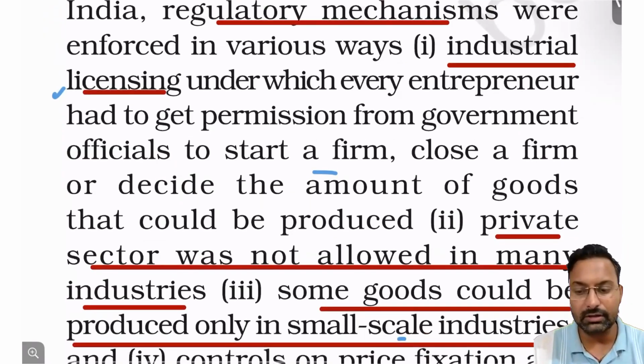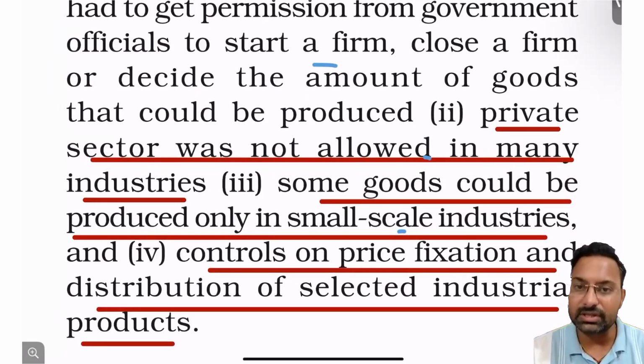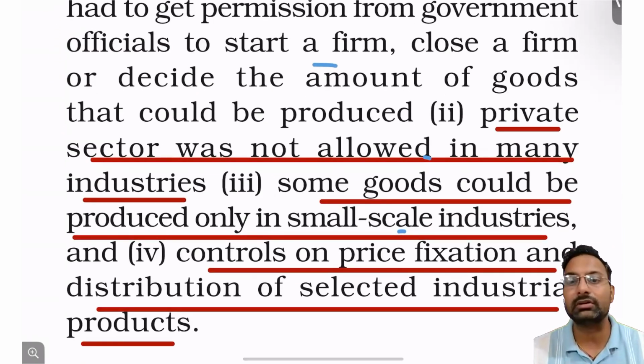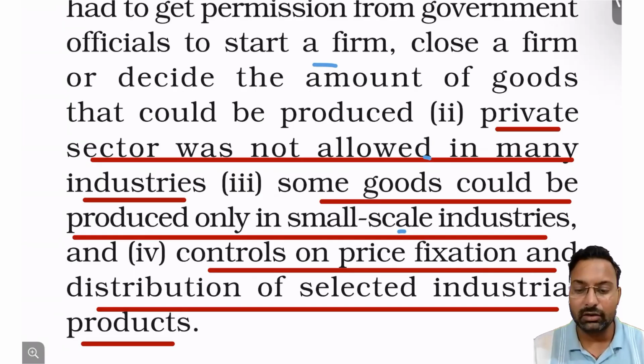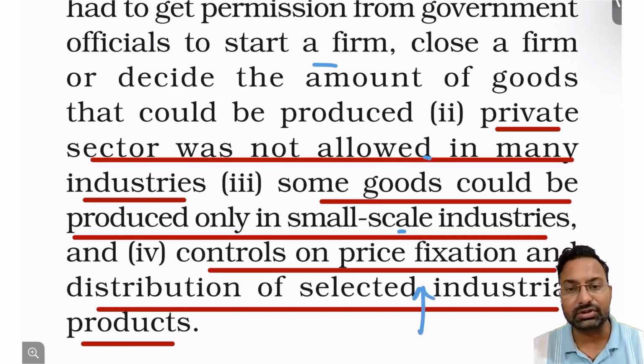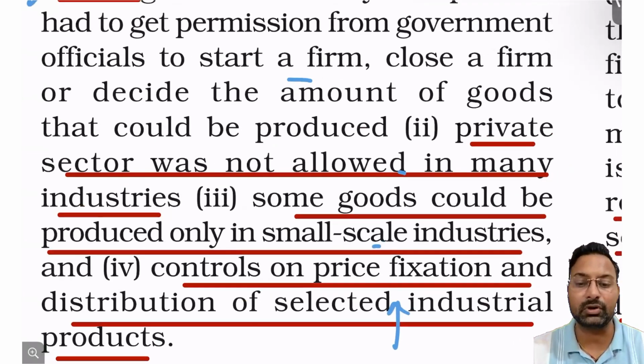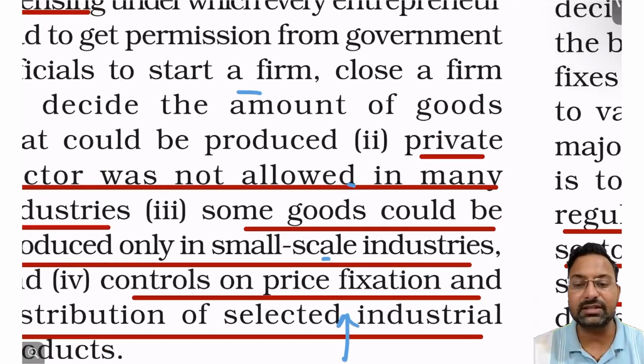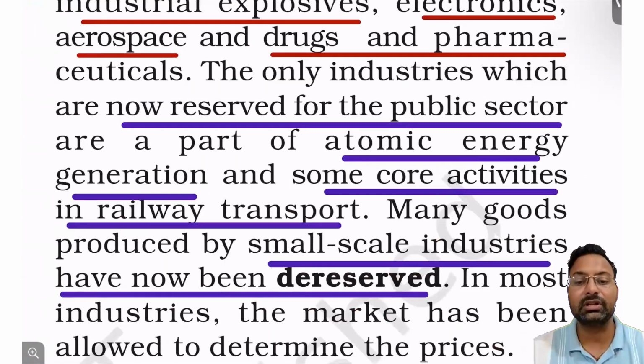Industrial licensing was there, and the private sector was not allowed in some sectors, as we have already discussed, since industries were categorized into three categories, which we covered in chapter 2, right? Some goods were restricted to the small scale industry only, and there was control on price fixation and distribution of selected industrial products. The price was also being fixed by the government of India at that time. So these were some of the regulations that were put in place, right?